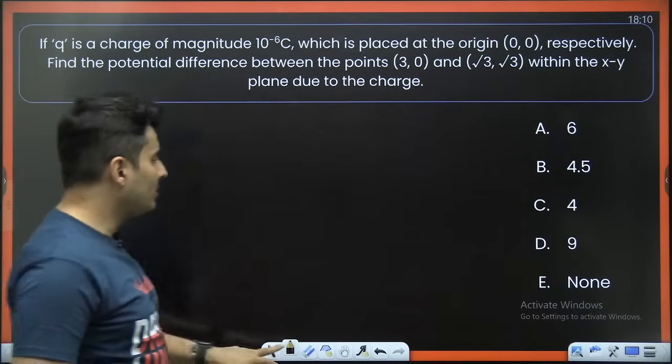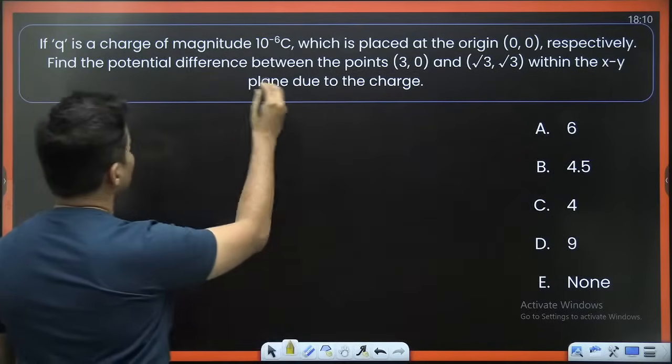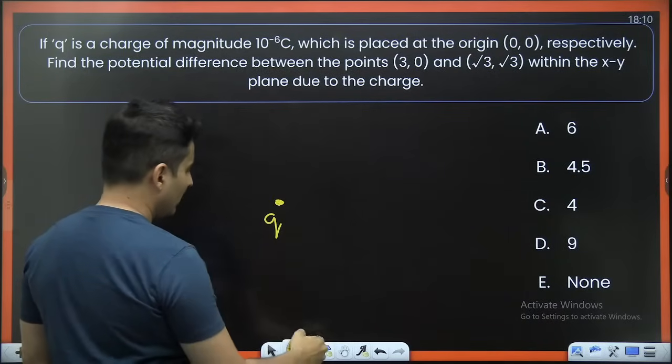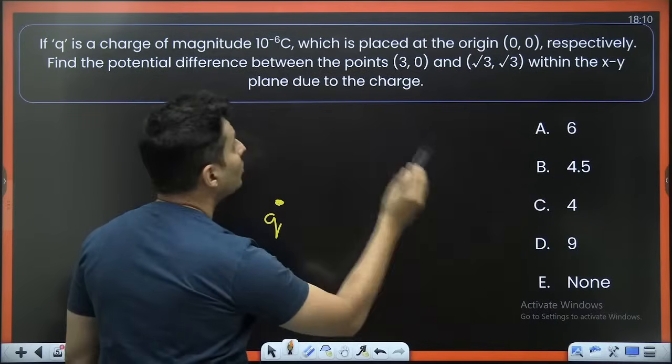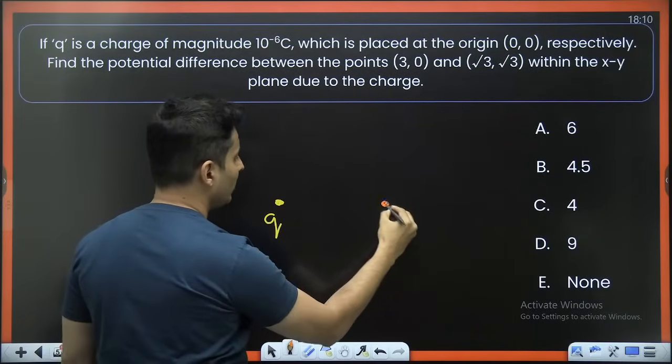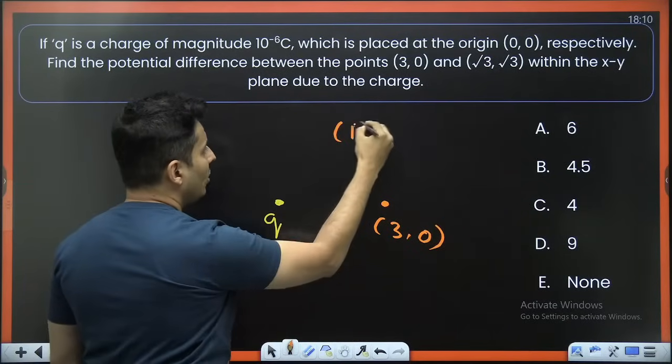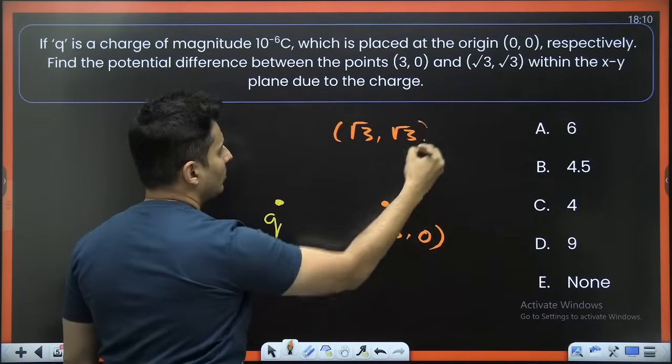Okay, so how do we solve this? See, the charge is placed at the origin. That's very important. The Q charge. And there are 2 points over here. 3, 0 is over here. Root 3 is over here.